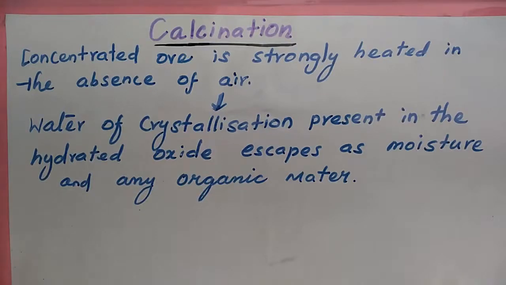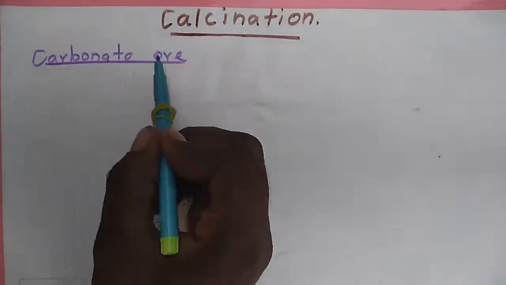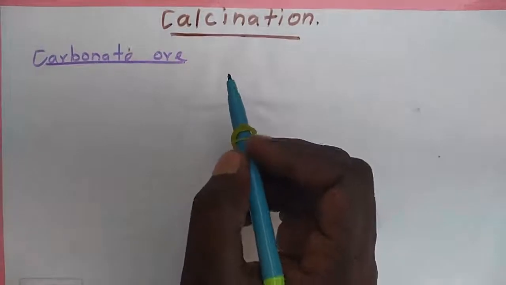This method can be carried out with a limited supply of air. For example, during calcination of carbonate ore, carbon dioxide is expelled.